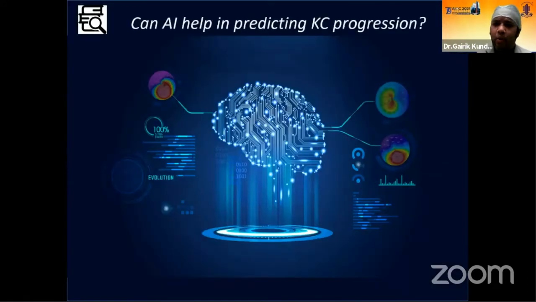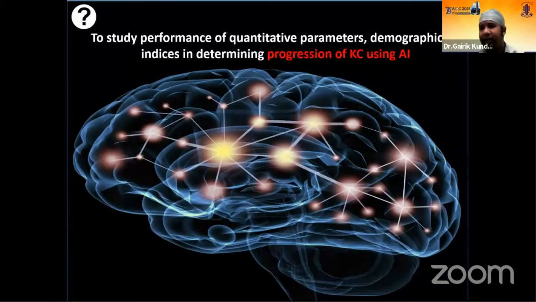So what was our main aim? Can we use artificial intelligence to help us in predicting keratoconus progression? And our main objective was to use not only topographical parameters, it also included demographics. So the question was, can we use indices which we commonly get in a topographer plus demographical factors and high risk factors which predispose a patient to progress in keratoconus? That's what we wanted to look at.